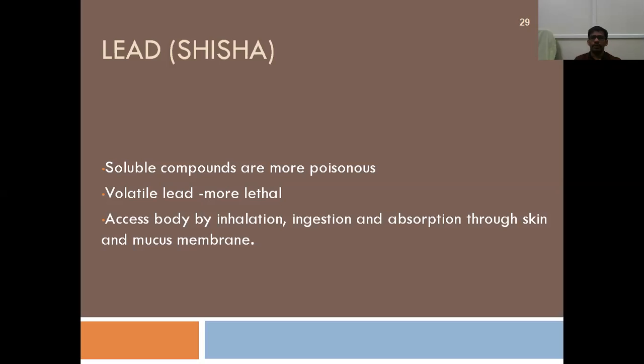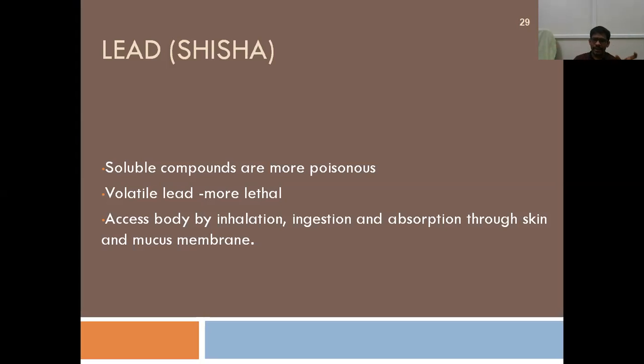So coming to lead, Sisha, because it is present in the mirror, right? That is lead. It is also a metallic poison. When you want to classify it, it is an inorganic metallic irritant poison. That is the complete class to which it belongs.